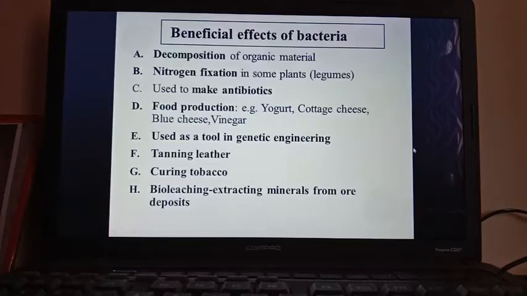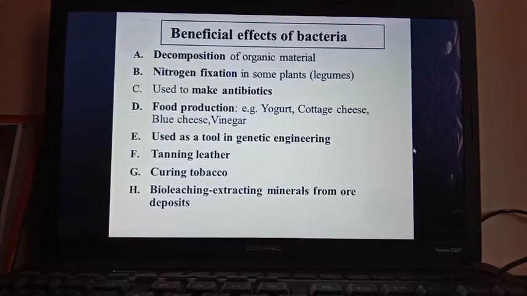So these plants need nitrogen for the formation of their products. Nitrogen, protein products they are mainly forming. For that, nitrogen is very, very essential, but they cannot absorb it from the air directly. So for that, there is a bacteria named Rhizobium, found in the nodules of leguminous plants.